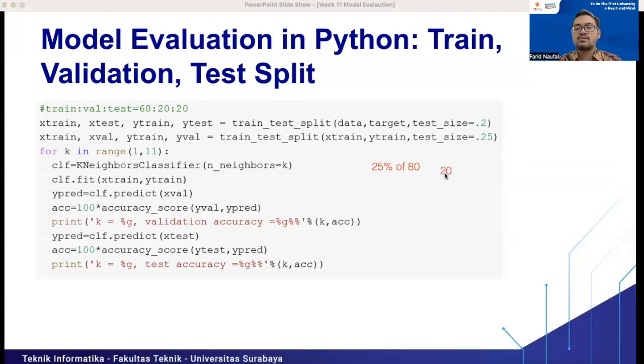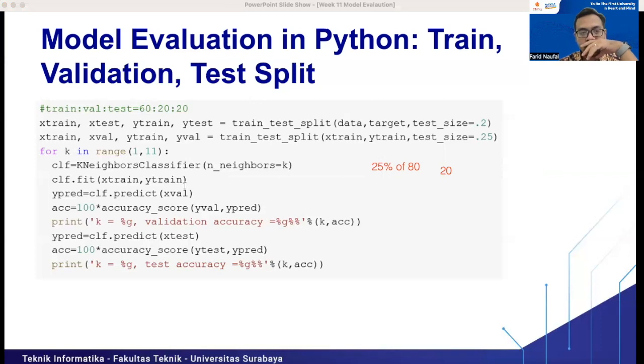Yeah, it will be around 20 for the validation side. So as you can see here, we have the X file and Y file for the validation set. We get 20% for validation and 75% of 80, which is around 60, right? 60 for the training set. So the validation set is obtained from the training set.